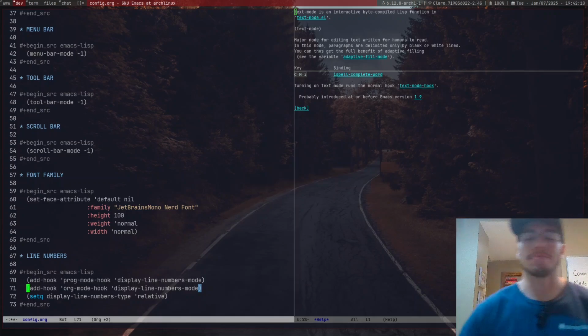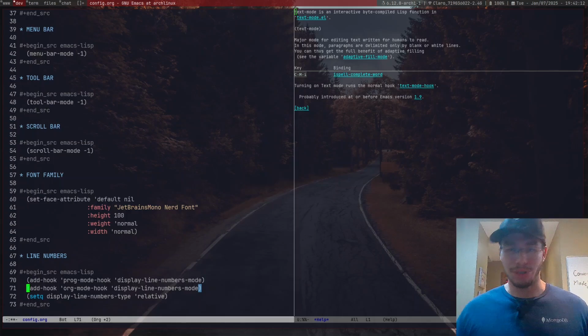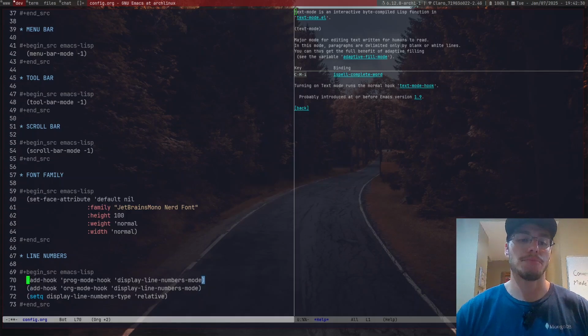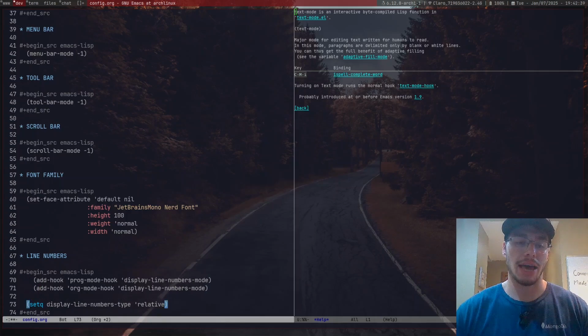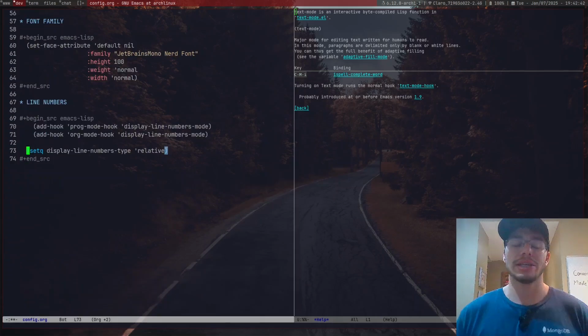Anyway, line numbers aside, we do know already what we need to do, which is that we can probably define text mode, prog mode, and org mode. Text mode is again text written for humans to read. We don't actually need that, so we're just going to leave that out. We're just going to have prog mode and org mode available on the line numbers, and so we're going to have the org mode hook for prog mode, and just have this displaying relative line numbers.